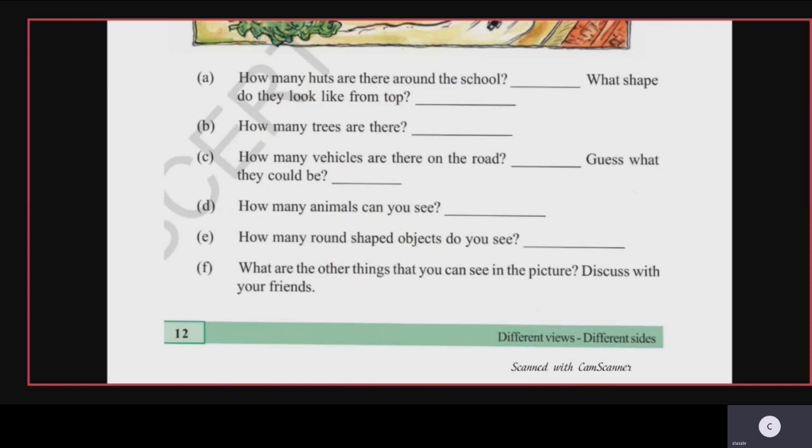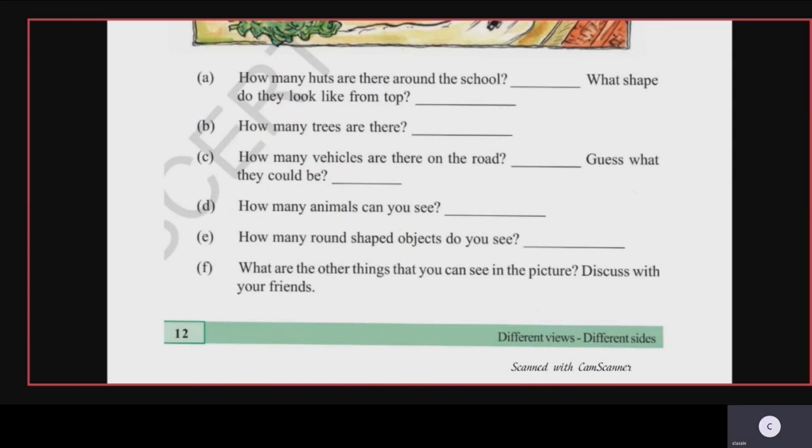The next question, how many animals can you see? So how many animals can you see here, children? Yes, 1, 2, 3. Where the 2 huts are, you can see two cows beside them, and another cow is in the middle of the road. So how many can you see? 3 animals. The D question answer is 3 animals. The next one, E question, how many round shaped objects do you see? So how many round shaped objects do you see here, children?